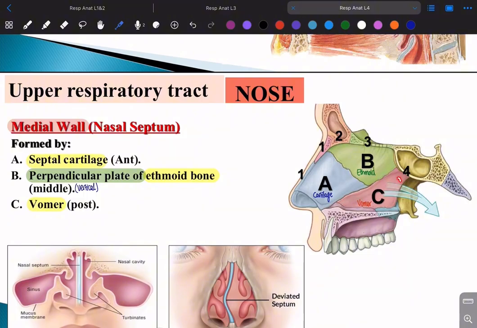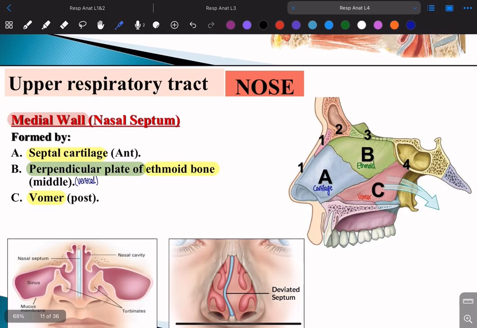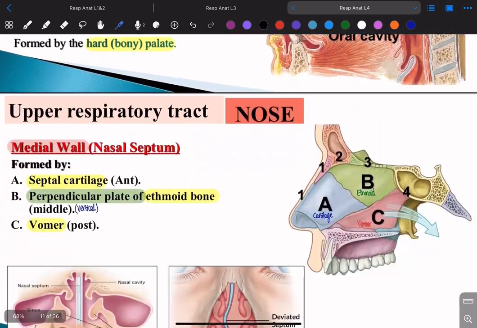And then the last thing we have the vomer, which is the posterior part. Okay, this red one is the vomer. It's a bone, it's just a bone separate by itself. It's known as the vomer. So we spoke about the roof, the floor, and the medial wall.